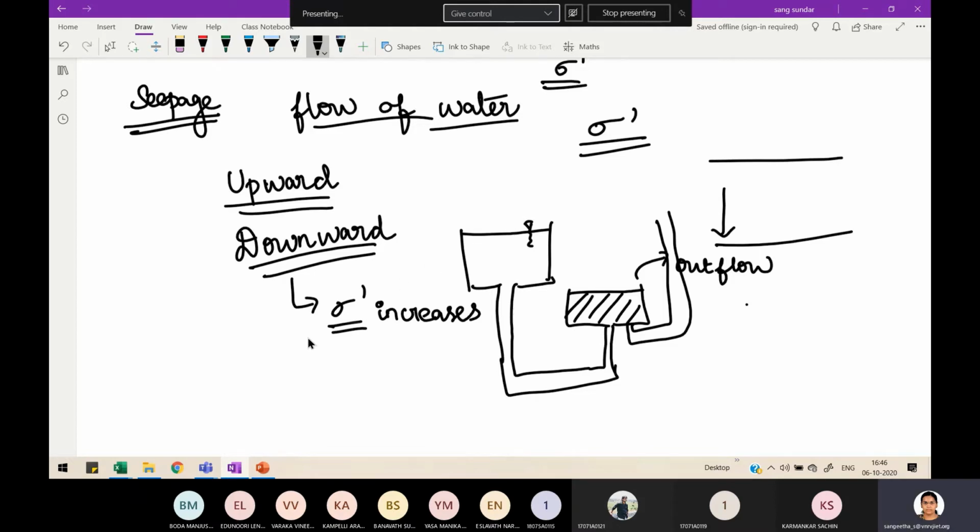Therefore it increases the effective stress. Whereas if anything is in the upward direction, just like your pore water pressure, then it tends to decrease the effective stress. So upward flow decreases it, downward flow increases it. That is why, because of this phenomenon only, we could observe the quicksand condition.